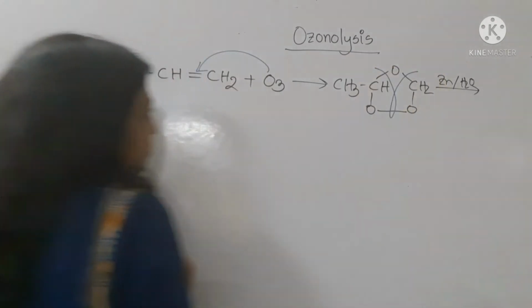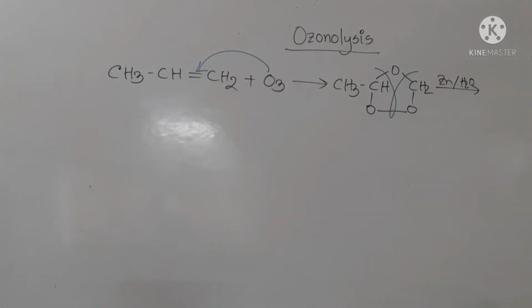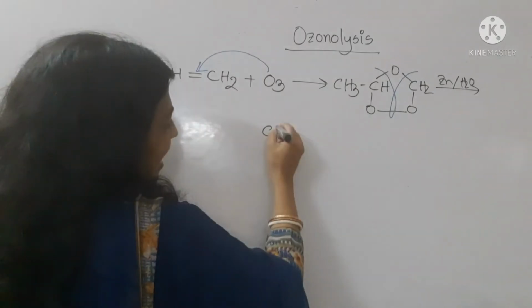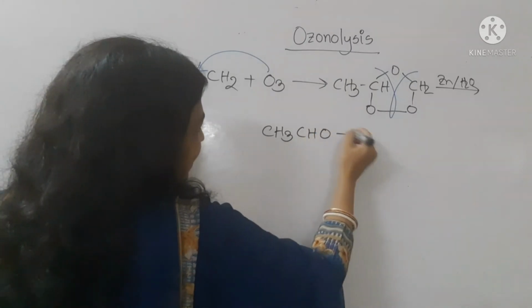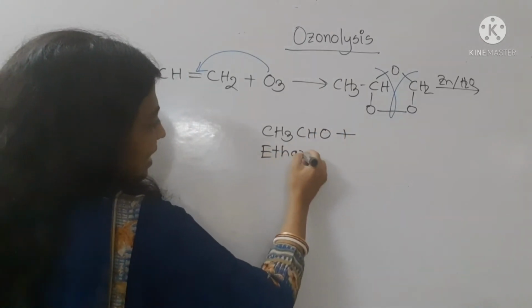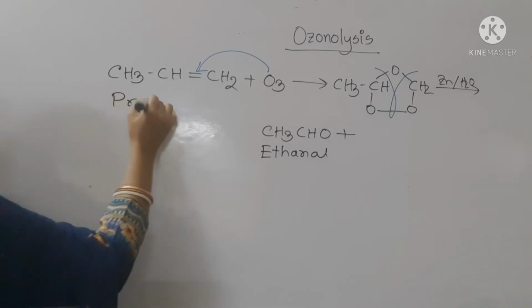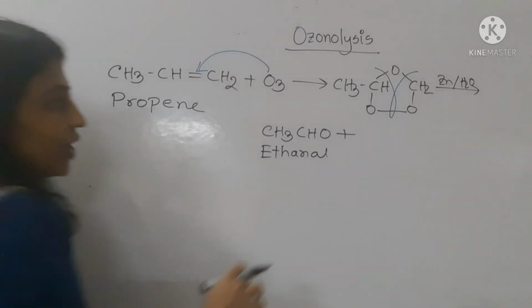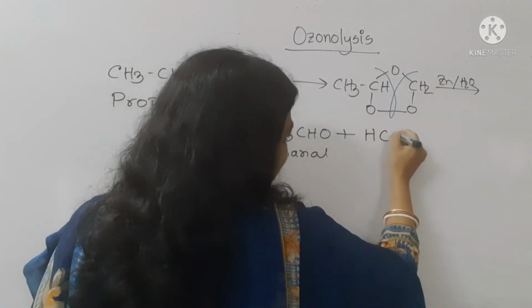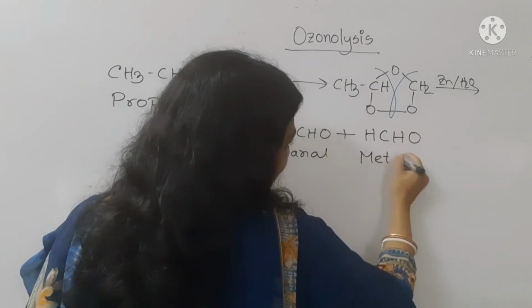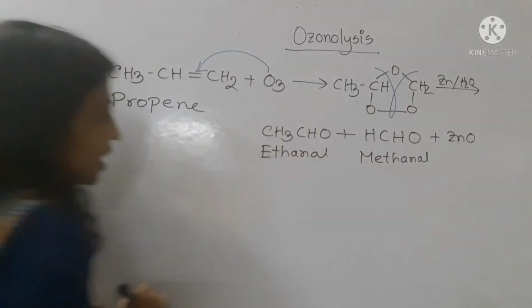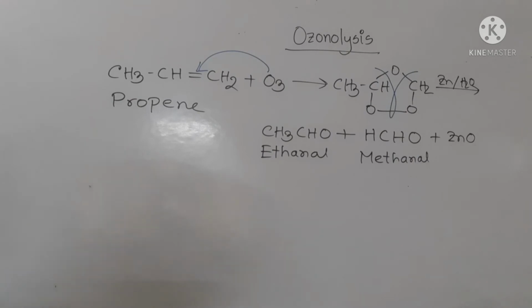This time the bond will be broken in this way. So when this bond is broken in this way, you have seen that on one side of the bond there is CH3CHO. So one product is CH3CHO, that means ethanal, from propene. And on the other side, another product is present, that is CH2O. So it is HCHO, methanal, and this oxygen joins with zinc and forms zinc oxide. So this is the ozonolysis reaction of alkene.